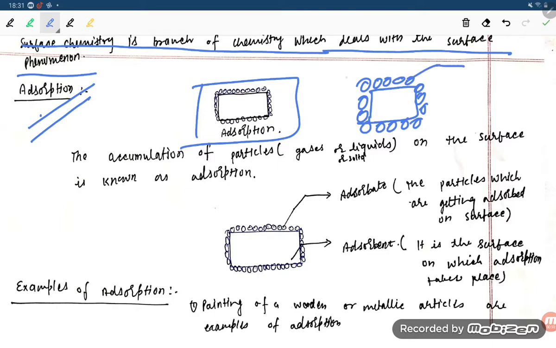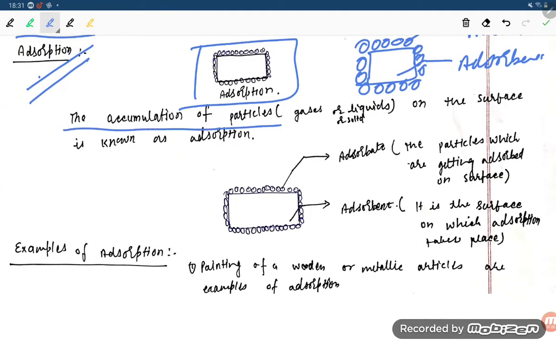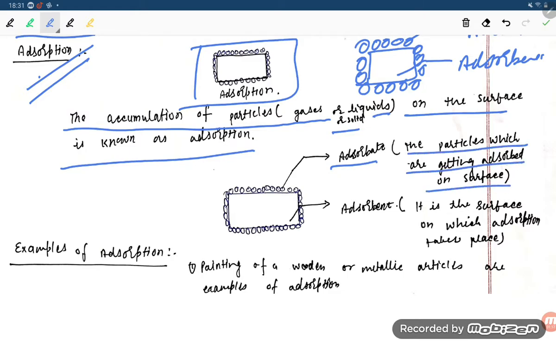Whatever substance is getting adsorbed is known as the adsorbate. And the substance on which this is happening is known as the adsorbent. So keep in mind, the accumulation of particles, gases, liquids or solids on a surface is known as adsorption. The adsorbate is the particles which are getting adsorbed on the surface. The adsorbent is the surface on which adsorption takes place.